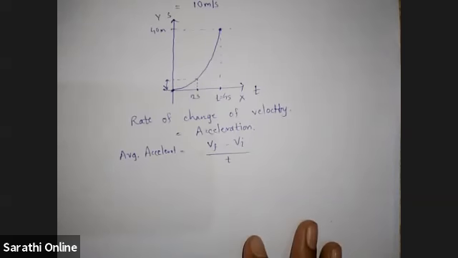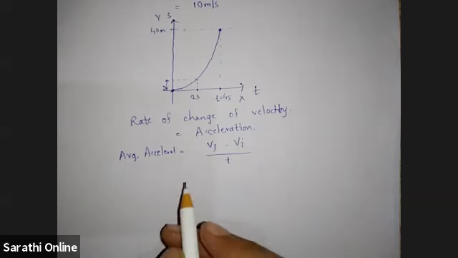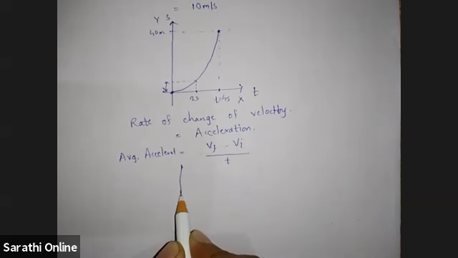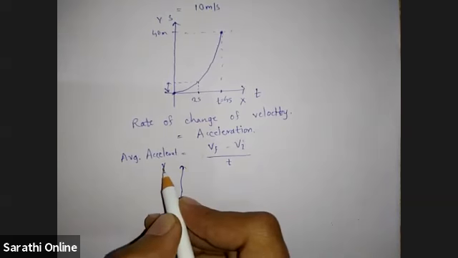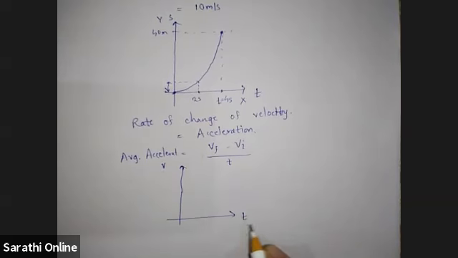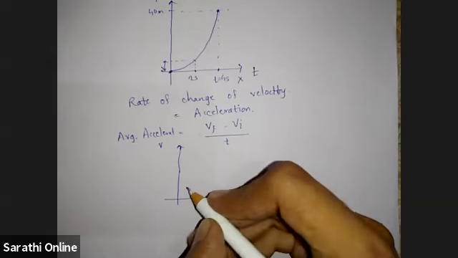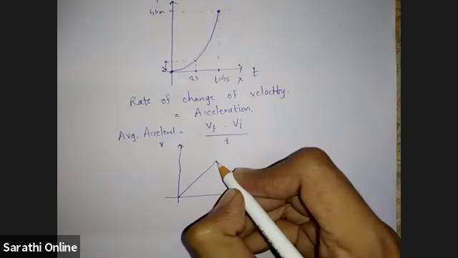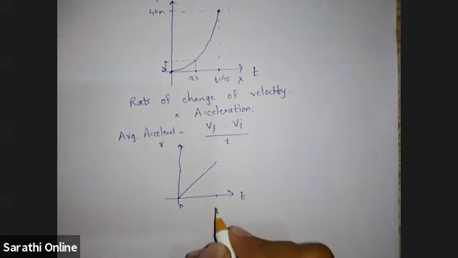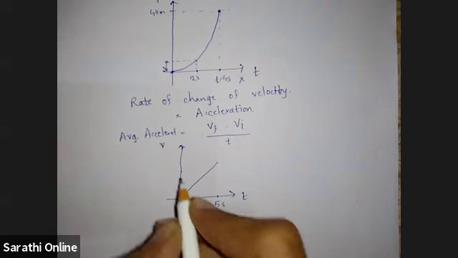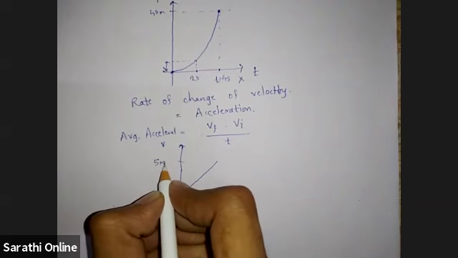Now we are given a v-t graph. This is velocity and this x-axis is time. So this graph we are given is a straight line. At t equal to 0, the velocity was 0, and at t equal to, let us say, 5 seconds, the velocity is 5 meter per second.